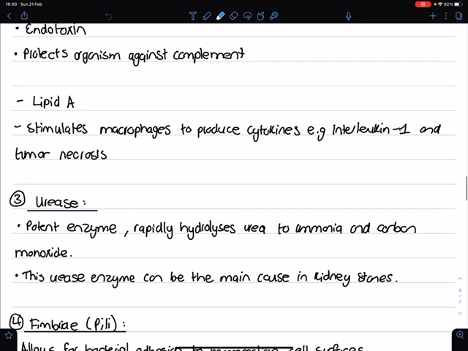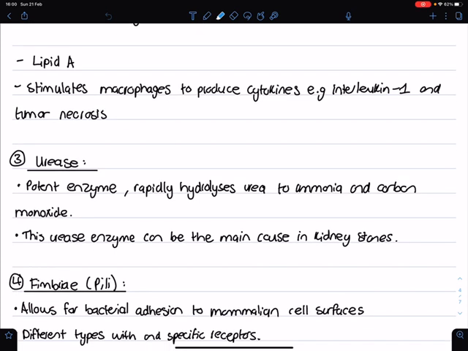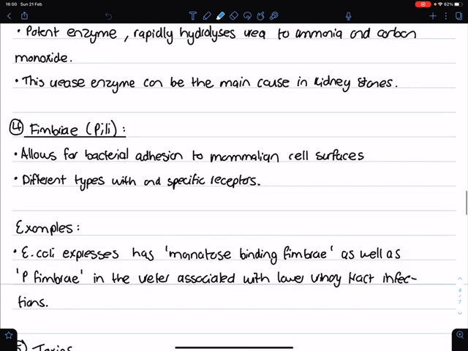Okay, and then the next virulence factor is urease. This is a very important virulence factor because this potent enzyme will hydrolyze urea to ammonia and carbon monoxide. And this urease enzyme can be the main cause of the formation of kidney stones. So it will hydrolyze urea to ammonia and carbon monoxide. Then fimbriae or pili, this is normally for adhesion. So it allows for the bacterial adhesion to mammalian cell surfaces. You get different types with the different receptors.